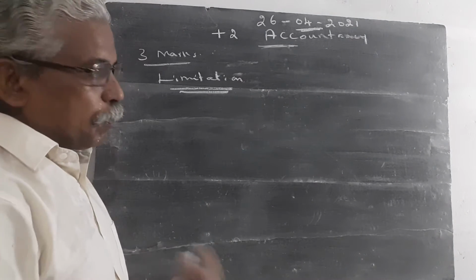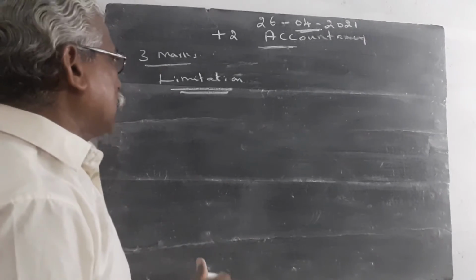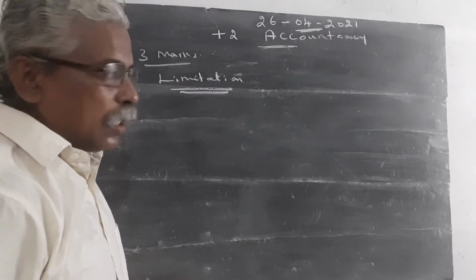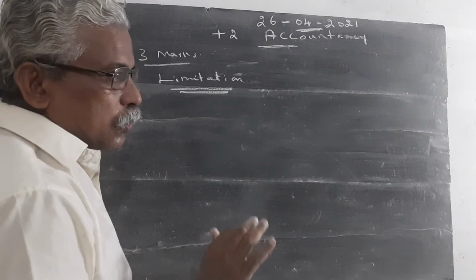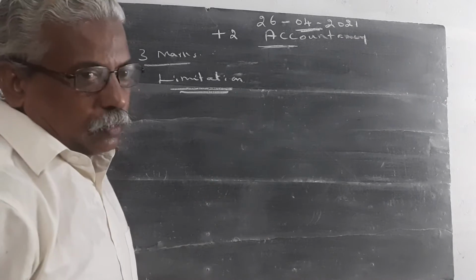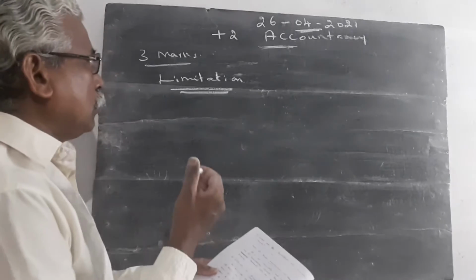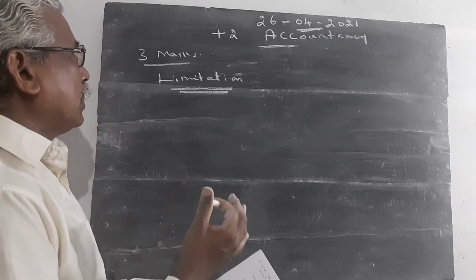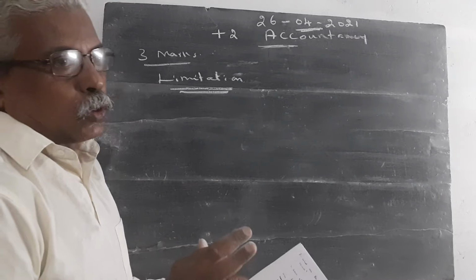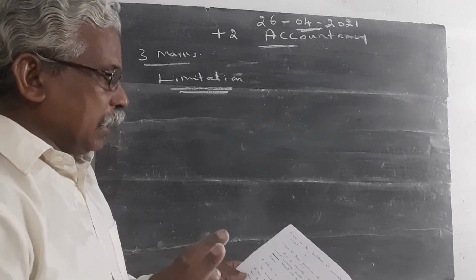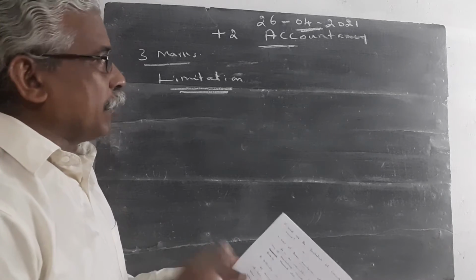Once again, just to repeat what we studied in the previous classes. This is also a 3 mark question, so you should write only 3 points. In your book, nearly 7 or 8 points are given. You simply write 3 points. Each and every point carries 1 mark. So for a 3 mark question, you should write 3 headings and give the explanation.